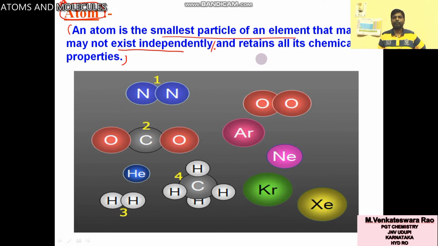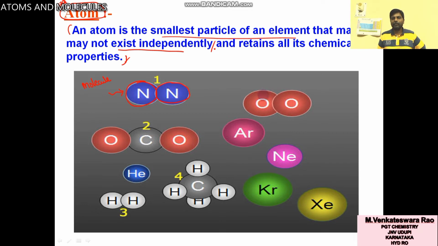That much power. An atom retains all its chemical properties. You can see here this N symbol for nitrogen. So here two are there. This nitrogen is called an atom. This one also is an atom. Here both are joined together, it is not an atom, it is called a molecule.